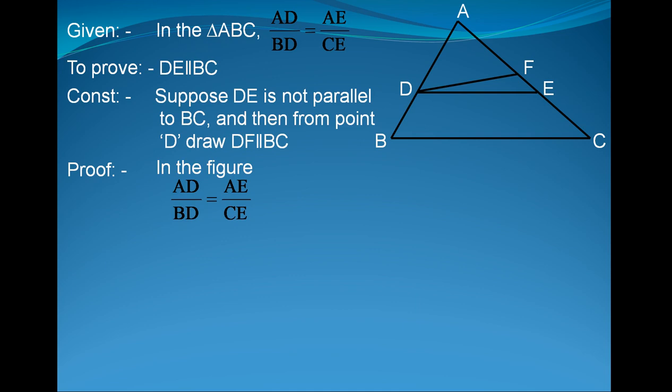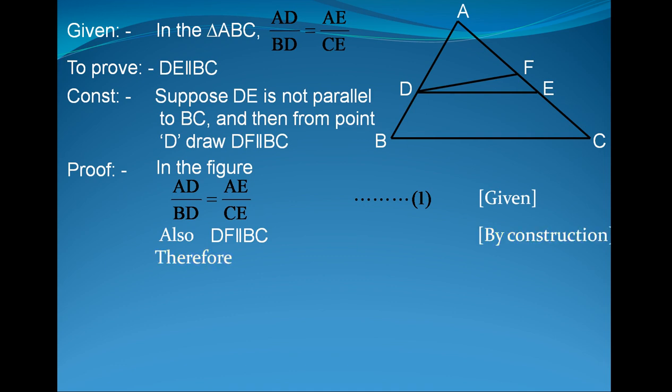Now proof. In the figure, AD upon BD is equal to AE upon CE. Put this equation number 1. This we are given. Also DF is parallel to BC, this is by construction. Therefore, AD upon BD is equal to AF upon CF.